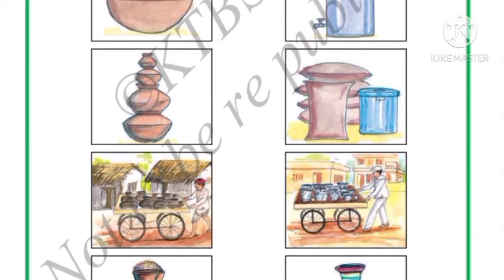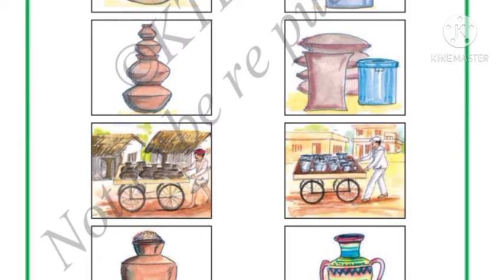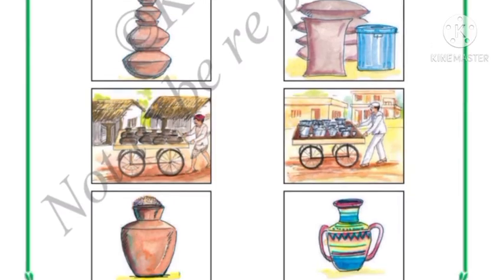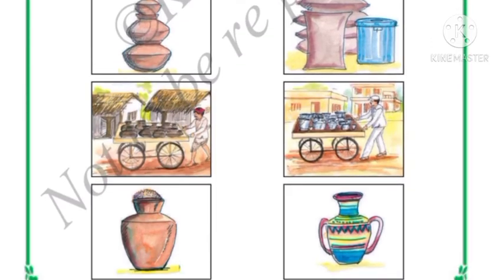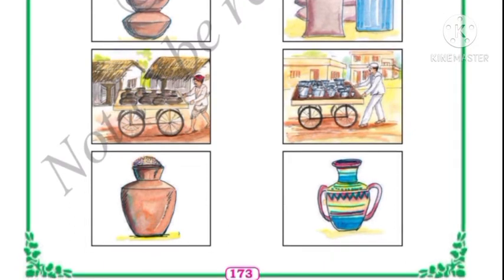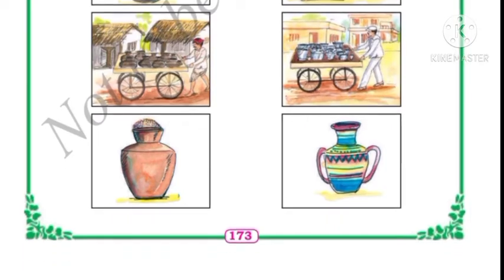Then here you can see a pot maker is selling the pots. Nowadays there is no selling of pots, there is selling of utensils. And before, pots were used for decoration, and they were used for keeping flowers. Nowadays vases are used instead of pots. Glass vases are used to decorate the house.